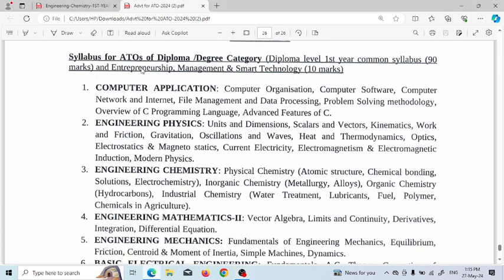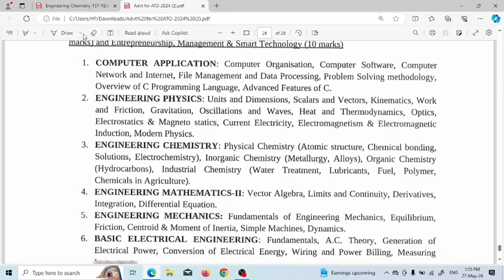So today we discuss the syllabus of ATO for diploma and degree category. We start the subject Engineering Chemistry,